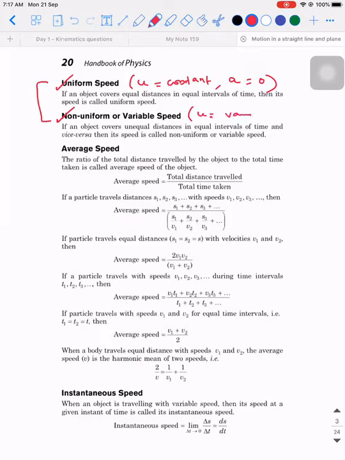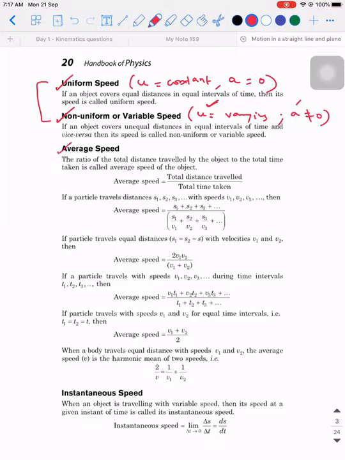u is varying, and what can you say about acceleration? You cannot say anything. You can only say that the acceleration is non-zero. It might be a scenario where the acceleration is varying or it might be constant also, because I'm saying u is varying. If u is varying in such a way that the difference between the values of u for the same amount of time is a constant, then we can say that the acceleration is also constant. If that is varying, then we say it is varying.